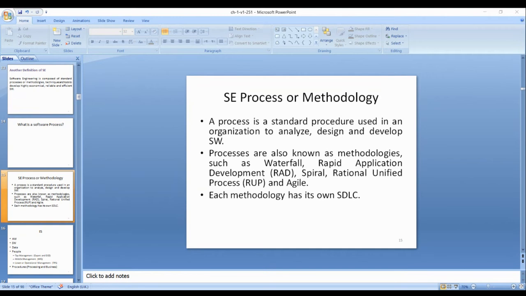Then you have the design phase, design activities in the methodology.